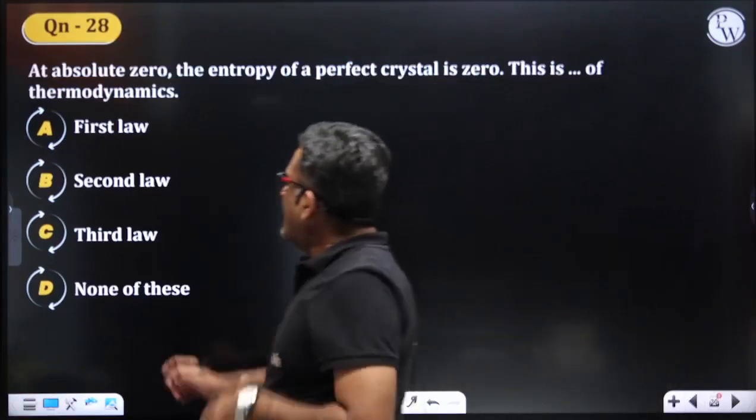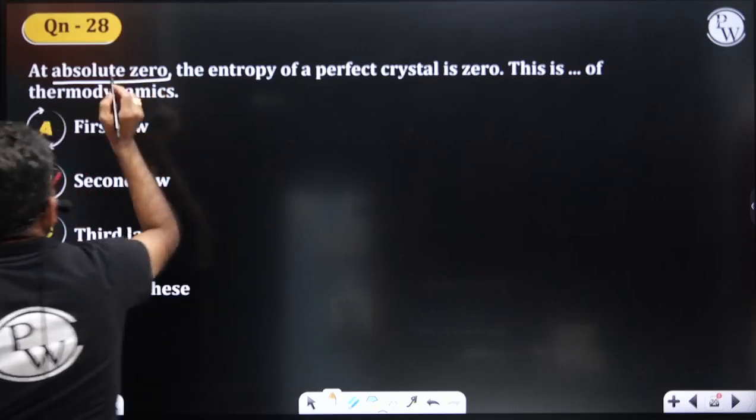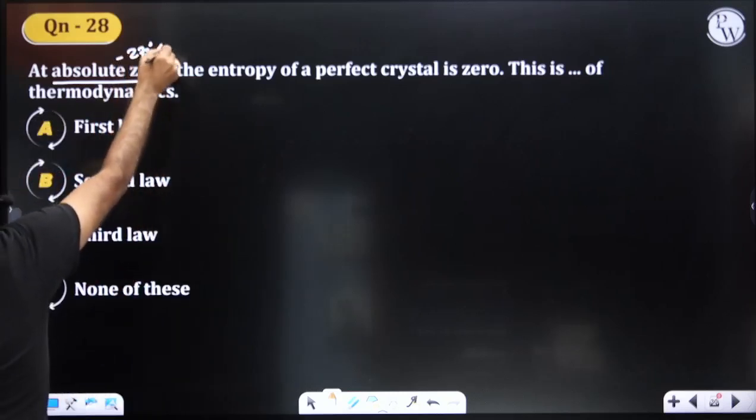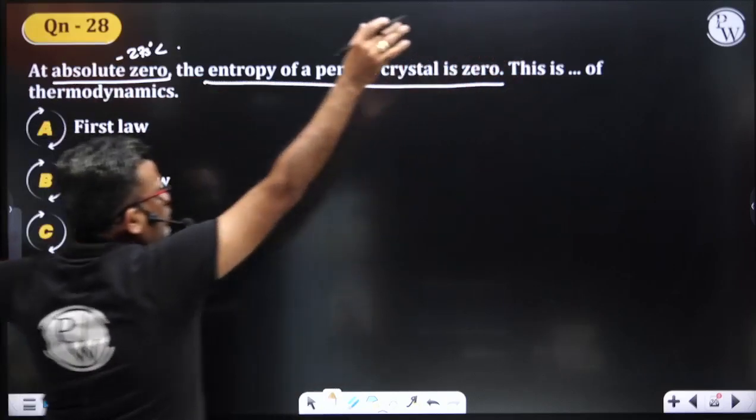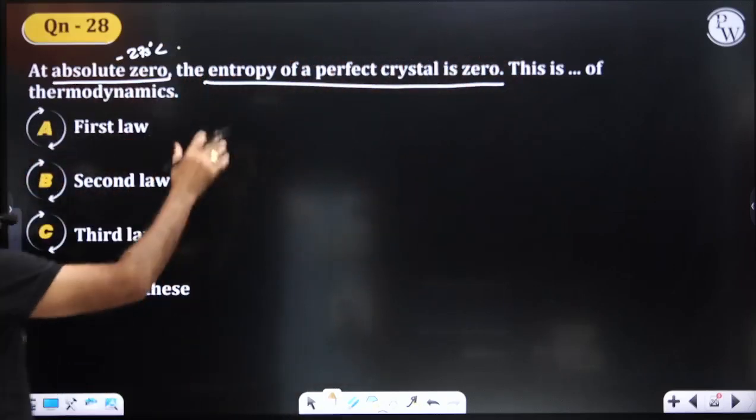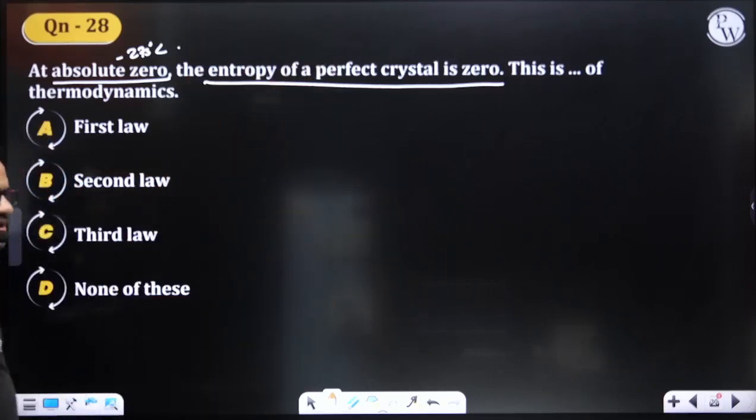Okay. At absolute zero, minus 273 degrees Celsius, the entropy of the perfect crystal is zero. That is, randomness in that perfect crystal is zero. That is, no randomness.